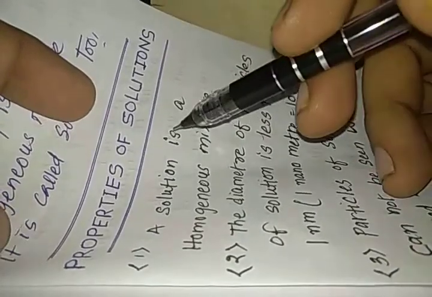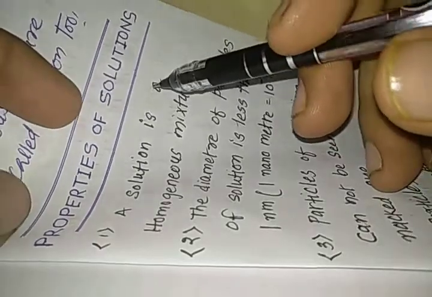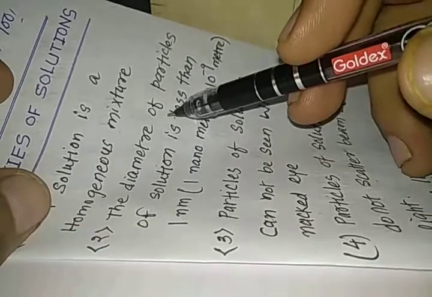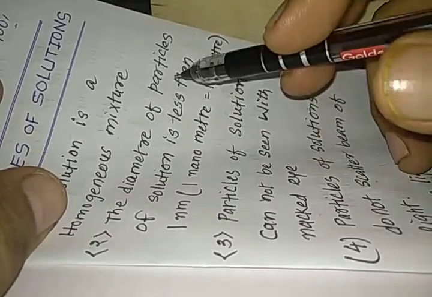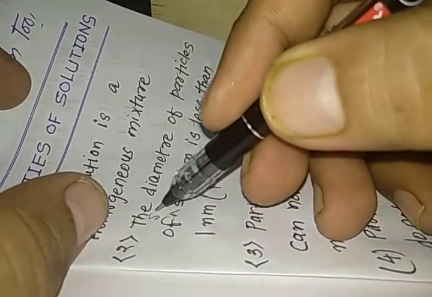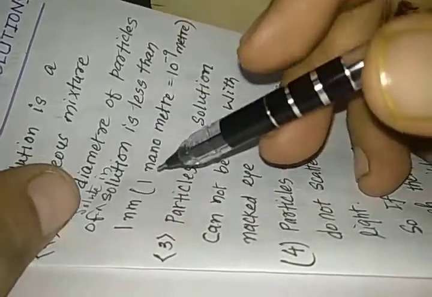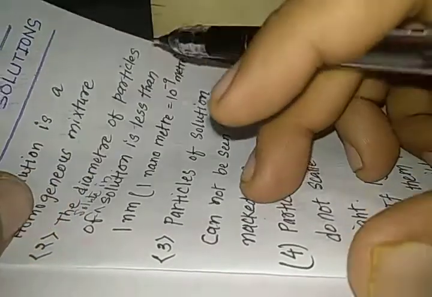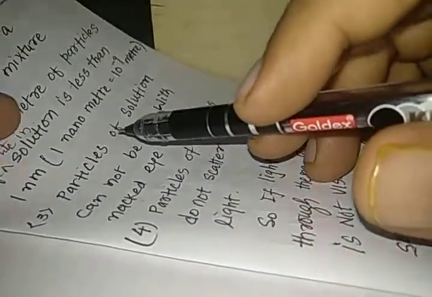Now we are going to study the properties of solution in detail. So let us study the properties of solution. A solution is a homogeneous mixture. The diameter of the particles of solution, that is, the particles of solute in solution, is less than 1 nanometer. That is, 1 nanometer is 10 to the power minus 9 meter. So these particles have a size less than 1 nanometer.